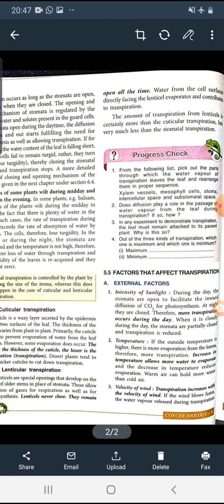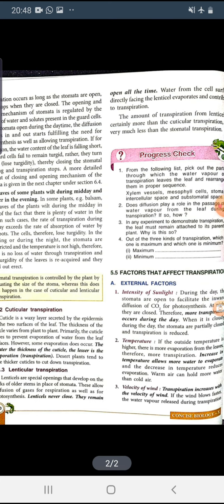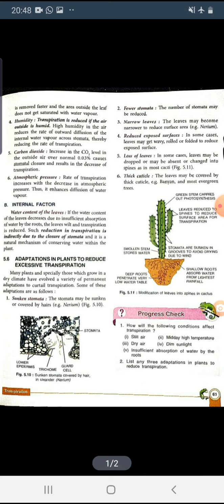Transpiration increases with the velocity of wind. If the wind blows faster, then the water vapor released during transpiration is also removed faster, and the area outside the leaf does not get saturated with water vapor, okay.